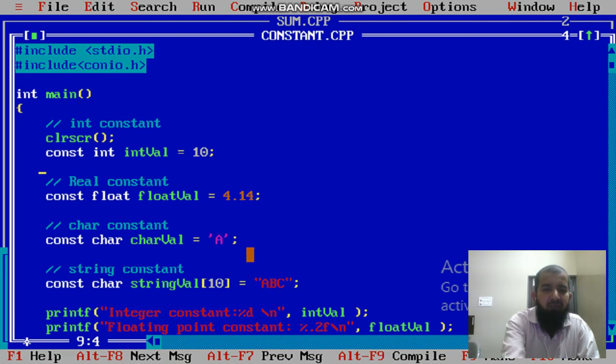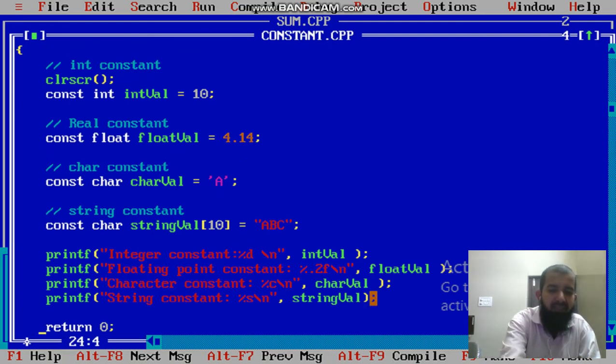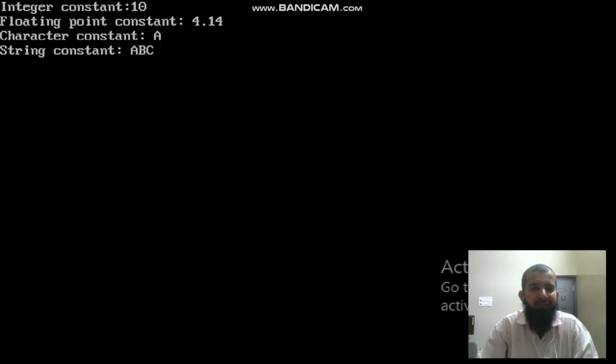So it displays integer constant 10, then floating point constant 4.14, then character constant a, then string constant ABC. That's the output. This is the output.